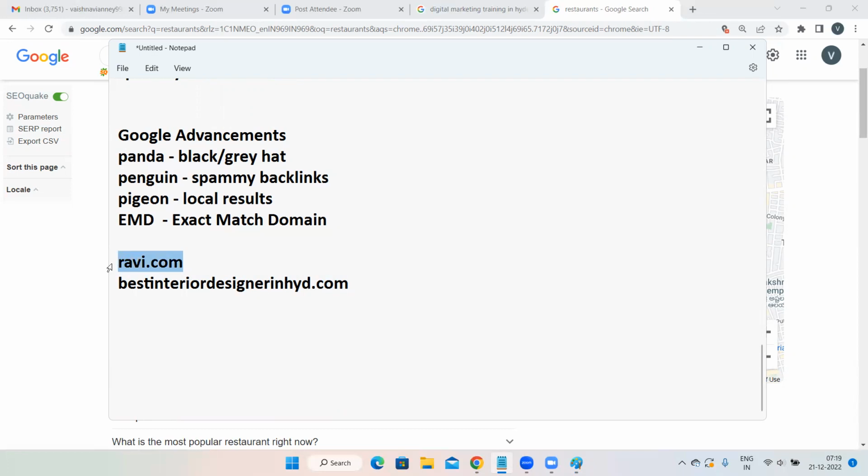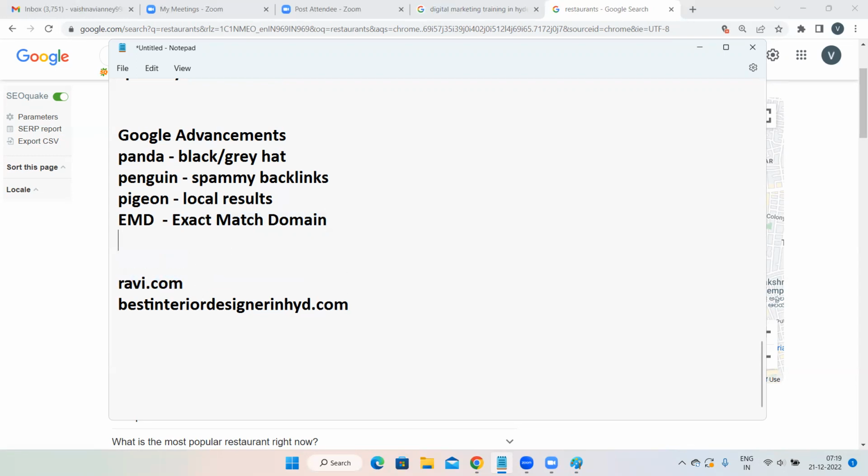So that is the reason, never ever insert the keywords in the domain while purchasing the domains from GoDaddy, Bluehost, wherever you're purchasing the domains. Never ever insert the keywords. In case you insert the keywords, then there is an update called EMD which is going to hit your site. That is the meaning of exact match domain. It checks whether you have inserted the keywords in your domain or not. And obviously, it is completely unfair to the other person who is doing lots of hard work and who is providing very good services. So never insert the keywords in your domain. When compared to these two domains, this is the best domain.